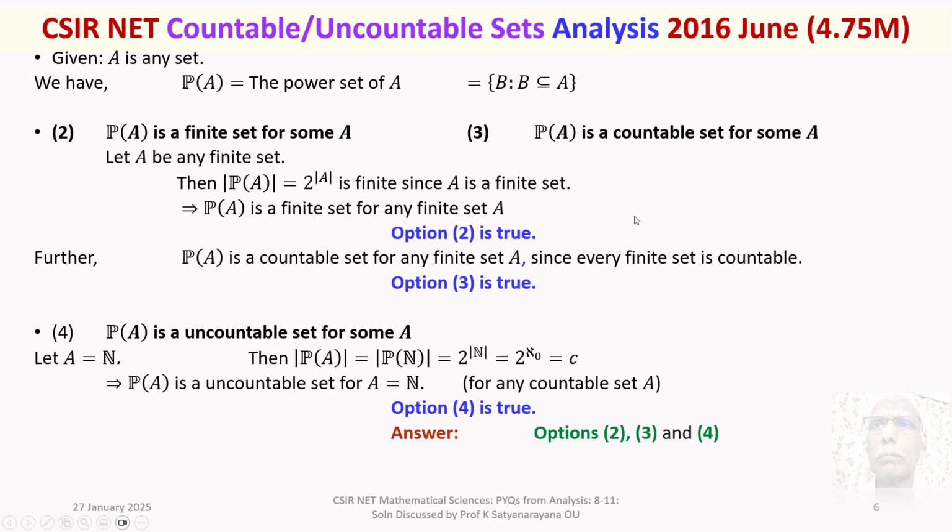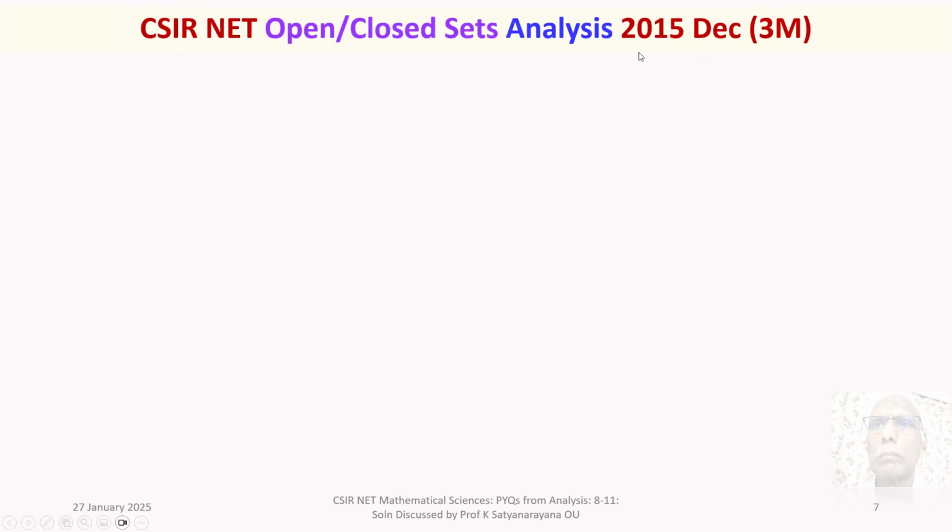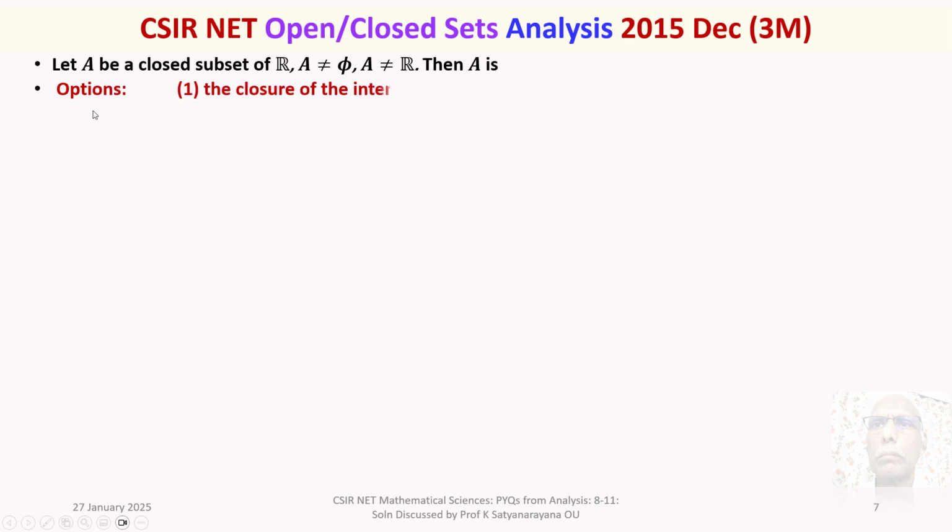We move on to the next slide for the next question. This question has appeared in the 2015 December examination for 3 marks. The question is based on the concepts of open and closed sets. The given question is: let A be a closed subset of R, A is not empty and A is not the whole of R, the set of real numbers, then A is. We are given 4 options.